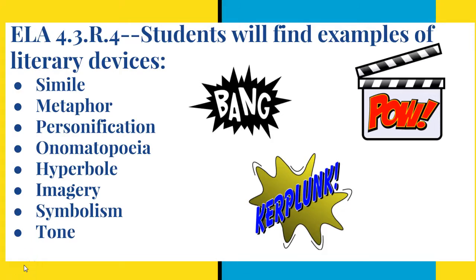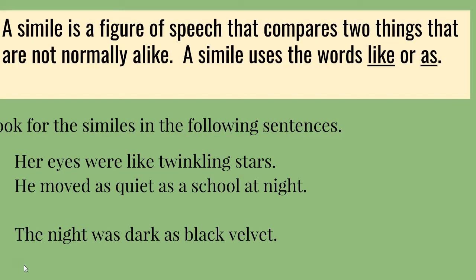ELA 4.3.R.4, students will find examples of literary devices: simile, metaphor, personification, onomatopoeia, hyperbole, imagery, symbolism, tone. A simile is a figure of speech that compares two things that are not normally alike. A simile uses the words like or as. Look for the similes in the following sentences.